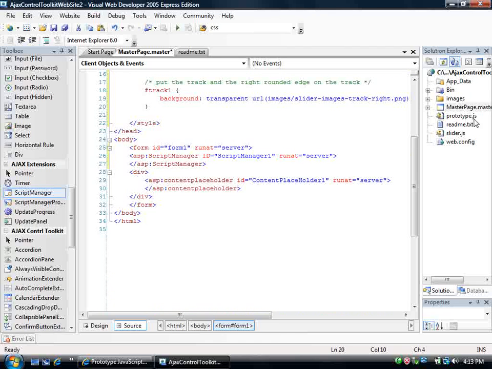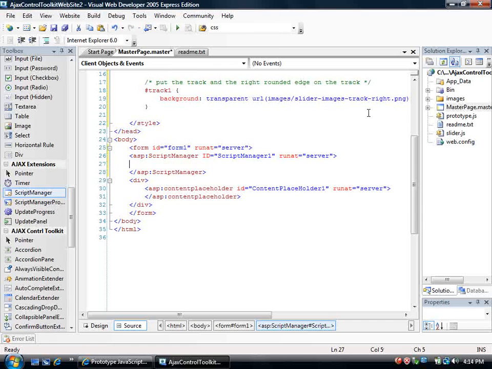Now, because I want to use the Prototype and the Scriptaculous slider controls, I'm going to include these here, referenced in the master page. However, if whatever you're including you're not going to use in all of the pages in your website or in the majority of the pages, then you probably want to use the Script Manager proxy and create those script references on a per-page basis. But for the purposes of the demo, I'm going to go ahead and add the references here at the master page level.